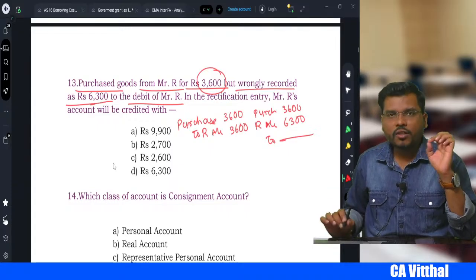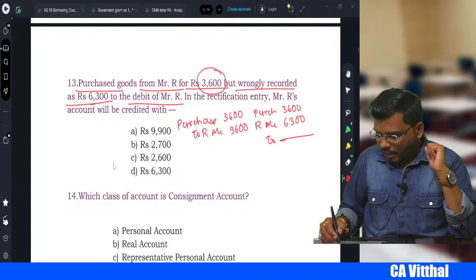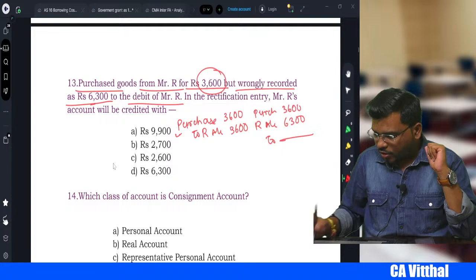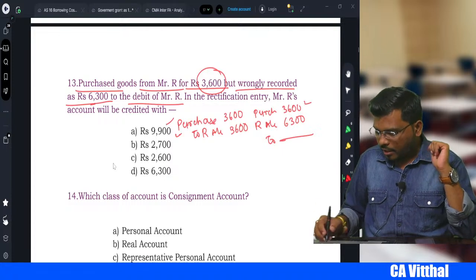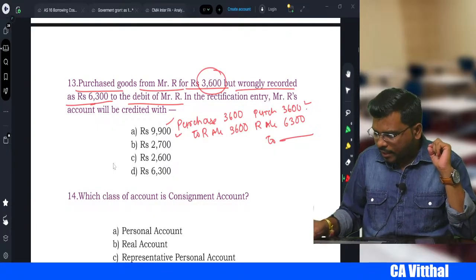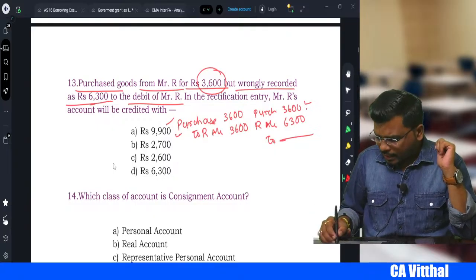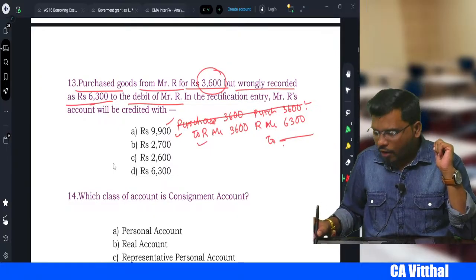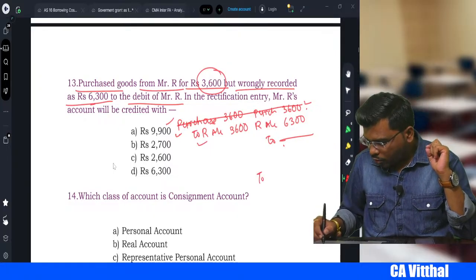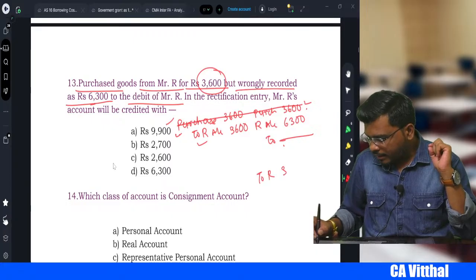Now we need to rectify this. How to rectify, sir? Compare the right entry with the wrong entry. This is the right entry, this is the wrong entry. Compare that. So we need to debit purchases. Have we debited the purchases? Yes, sir. Got cancelled. We need to credit R. Have we credited R? No. So to R, how much, sir?